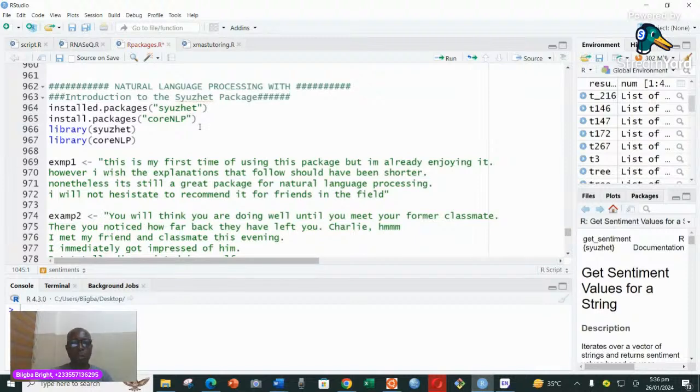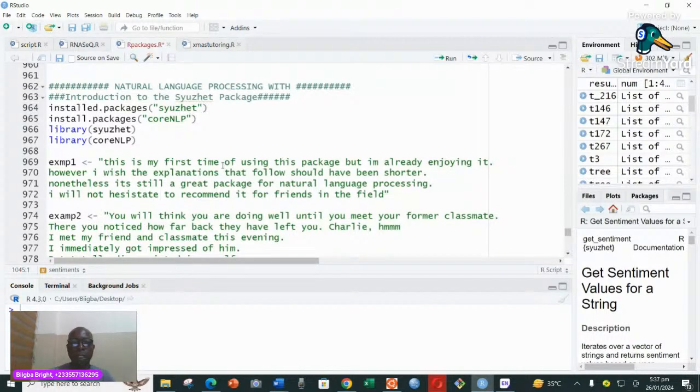So what does it do? It allows you to go into a text, pick up the entire text, and then you are able to mine the information, or summarize whatever information is embedded in the form of emotions. And that's what we are going to do.